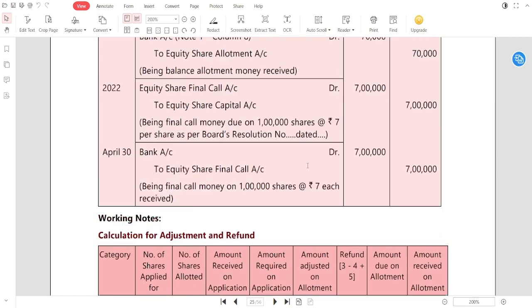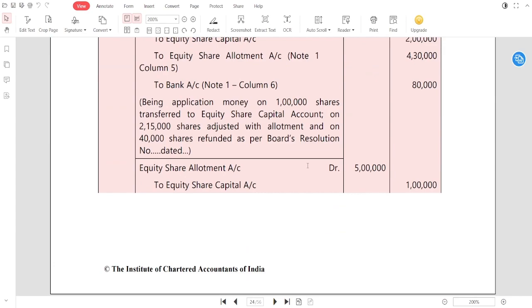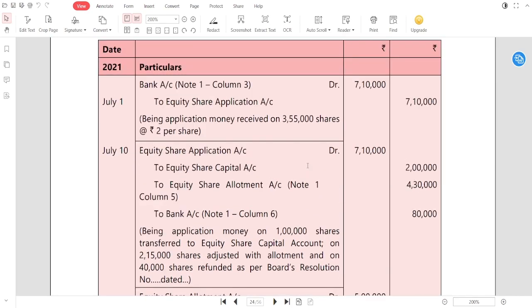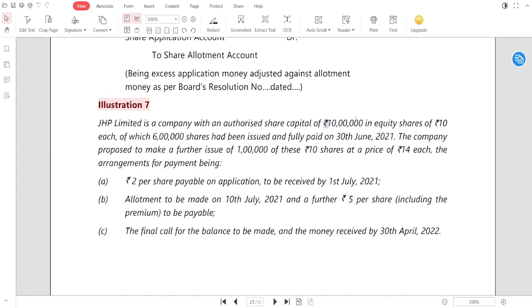Yeah, guys, I think this was wrongly made by the institute. It may be a printing mistake. Please make a correction on that. It is not 10 lakh, it will be 10 lakh shares. Cross out the rupees, it will be 10 lakh shares.